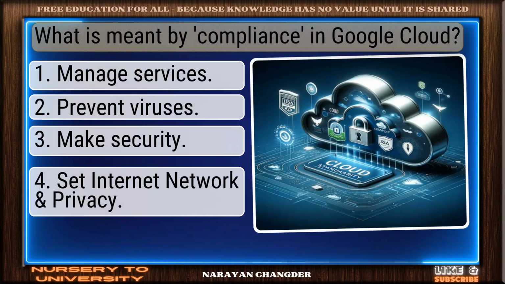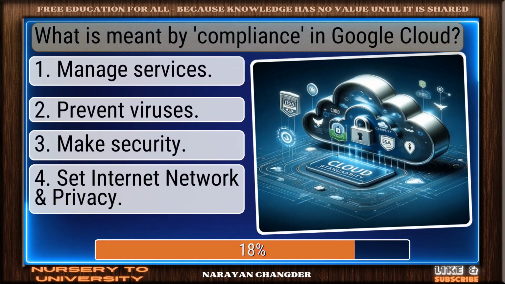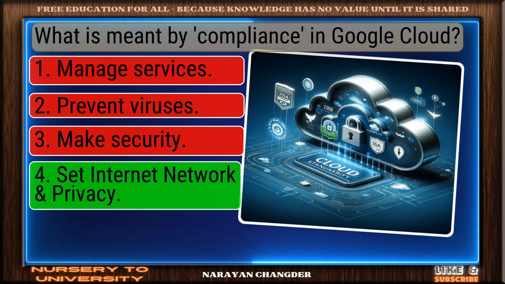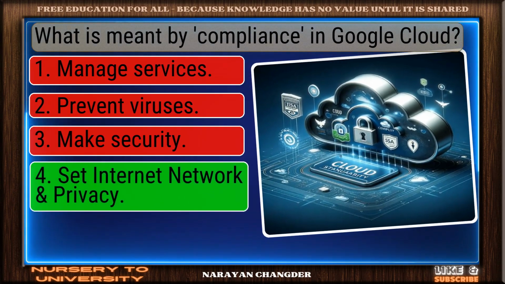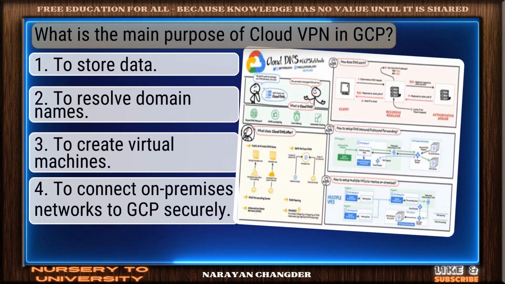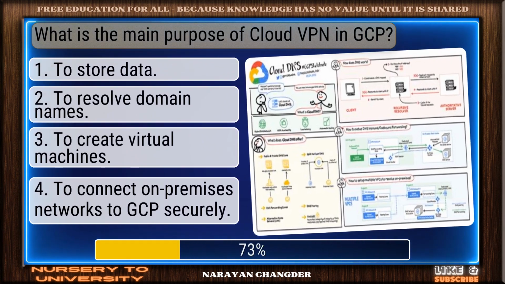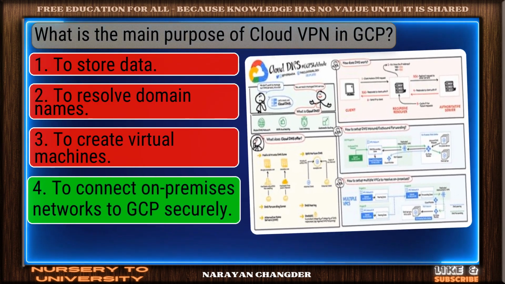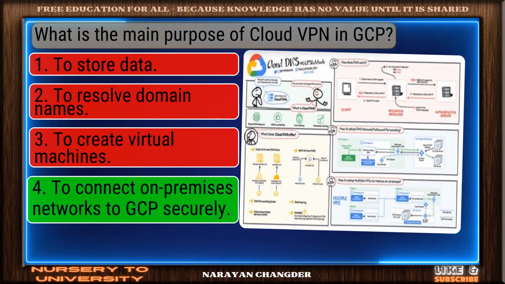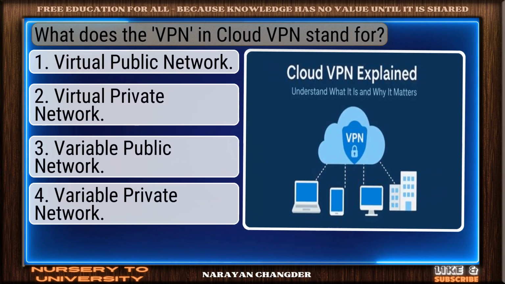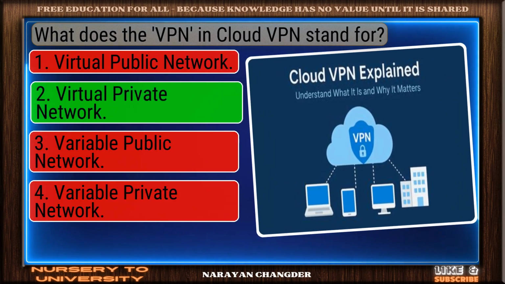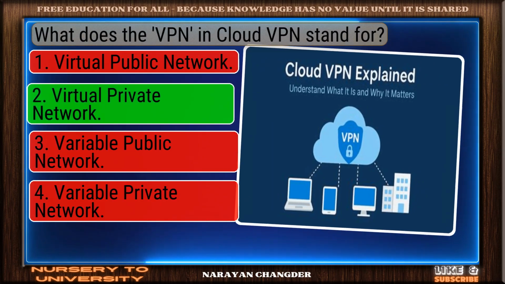Question number 69. What is meant by compliance in Google Cloud? You're right. Set internet network and privacy is the correct answer. Question number 70. What is the main purpose of Cloud VPN in GCP? Well done. To connect on-premises networks to GCP securely is the right choice. Question number 71. What does the VPN in Cloud VPN stand for? Correct. Virtual Private Network is the right answer.